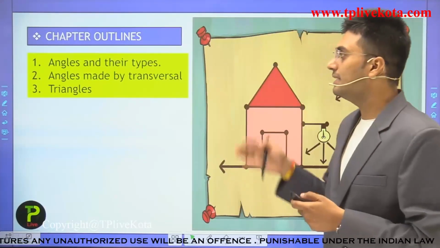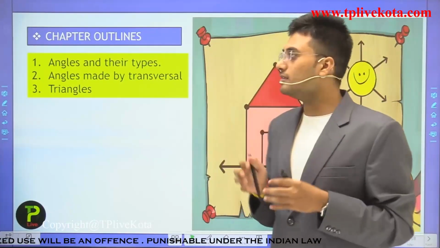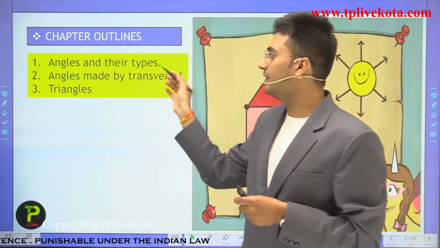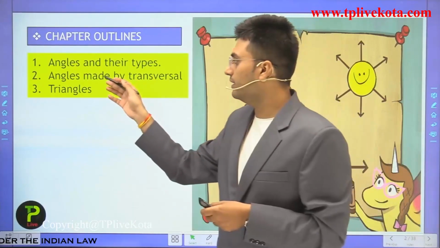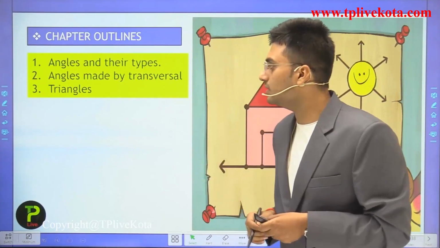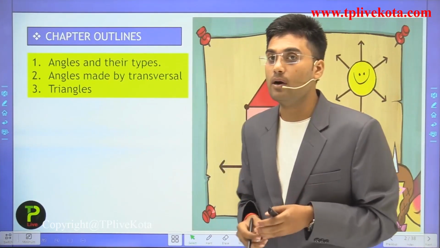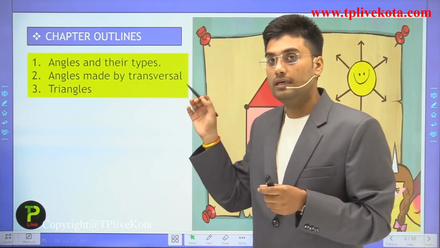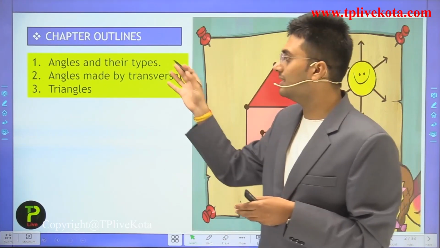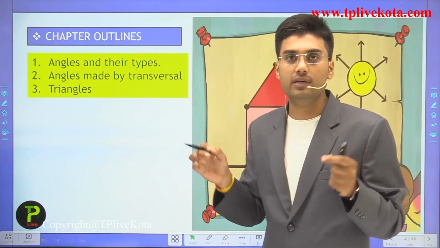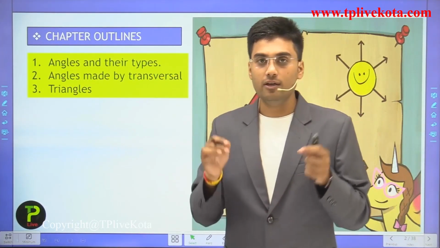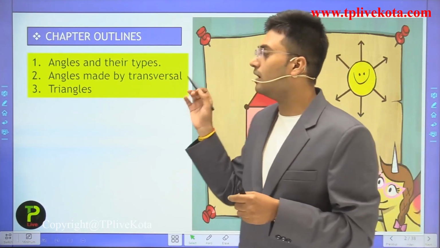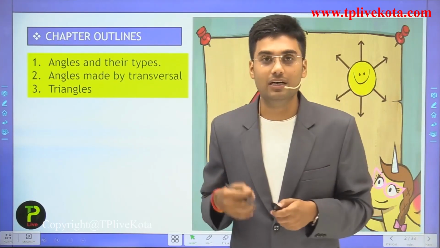Students, in this chapter we discuss angles and their types, we discuss angles made by transversals, and we discuss angles related to triangles. Okay, so these are the few topics which will be covered in this chapter. After this chapter outline, let's introduce our chapter.